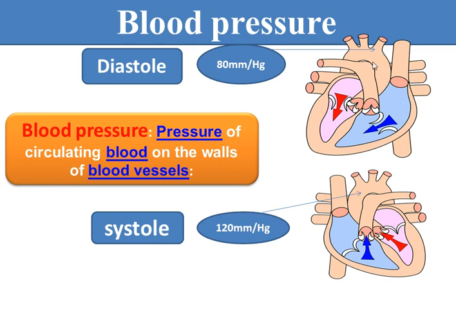Because we measure arterial pressure, the pressure in the vessel will be 80 in the diastole and 120 at systole.